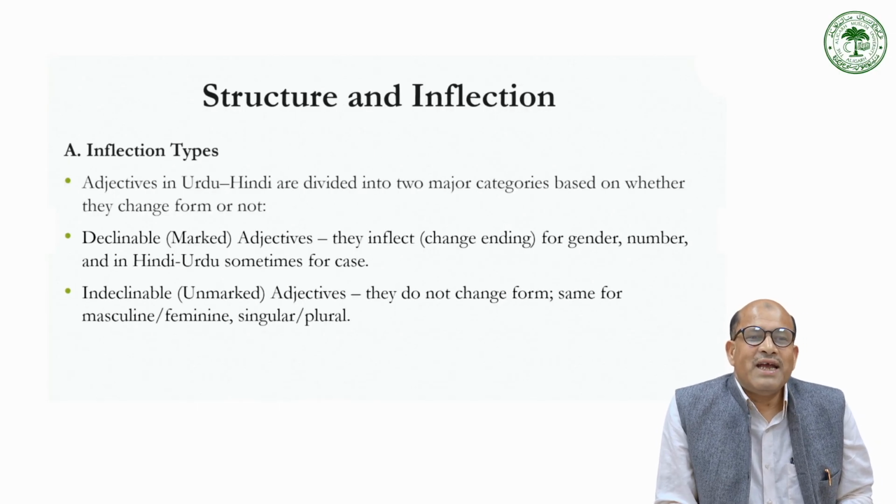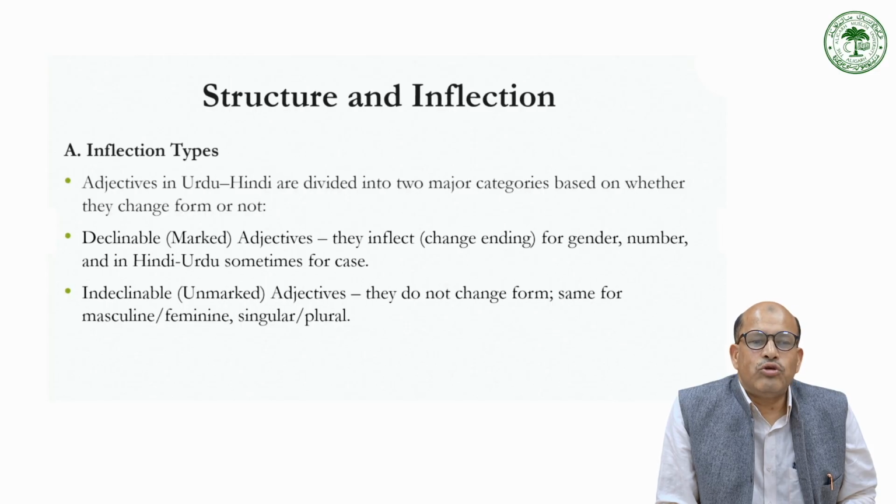Then if you look at the inflection, it says adjectives in Urdu-Hindi are divided into two major categories based on whether they change form or not. So one is declinable, what we generally call marked adjectives, that we have seen in the chart.